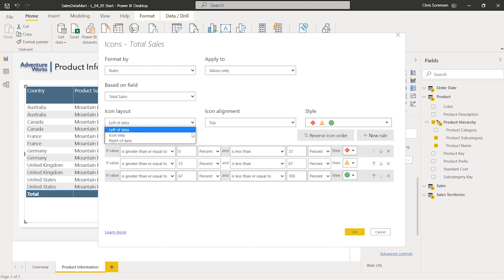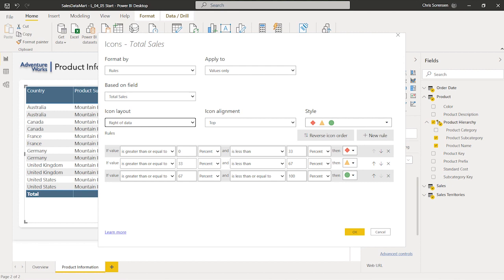Let's actually move it to the right-hand side. So let's just go move it to the right of the data. Let's then go ahead and leave the icon alignment to the top, and these styles look just fine. So the nice thing about using icons in these colors here is this actually helps out the accessible community by allowing people that are colorblind to use the shapes to help determine what is happening here in the conditional formatting versus just the colors.